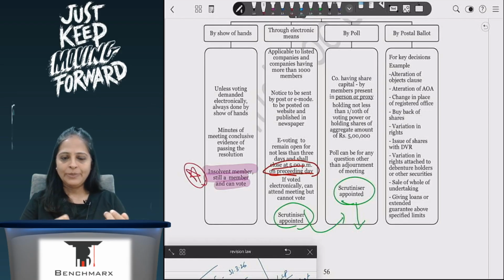Because you have to sign, your sign has to be there with the scrutinizer for him to check that sign. He checks that it matches, that the same person has given the vote, correct? Unless you are like me who can copy signs, correct? So he will check all of that.